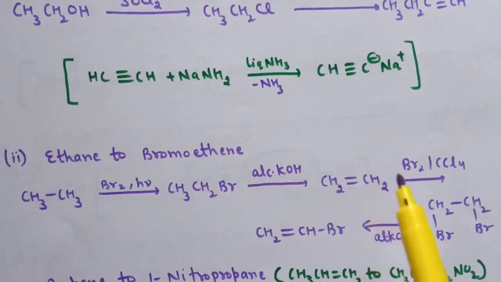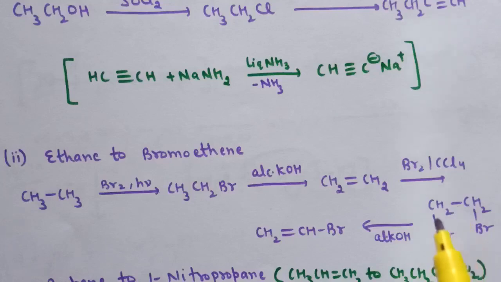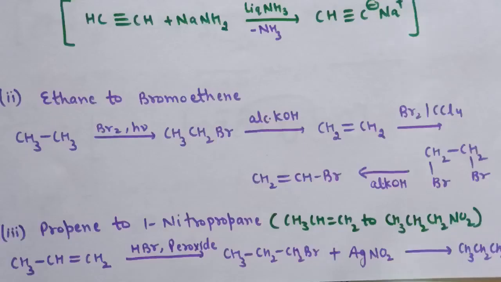Now next is addition of Br2 in presence of CCl4 will lead to the formation of this dibromide, and if we further do the elimination, that is in presence of alcoholic KOH, so here we are getting bromoethene. So these are the steps for the conversion of ethane to bromoethene.